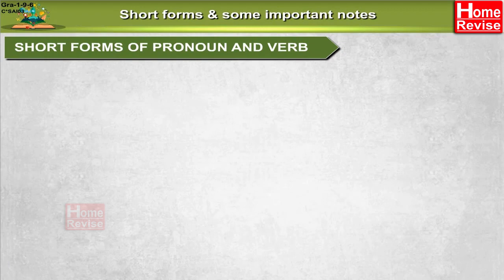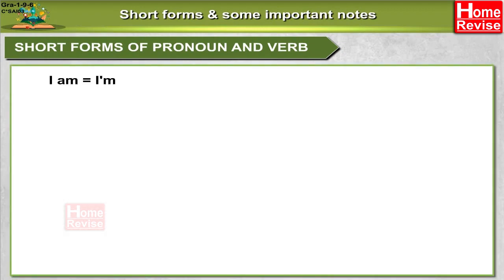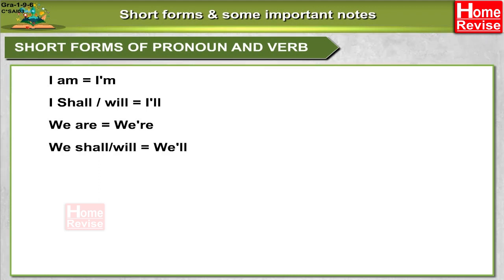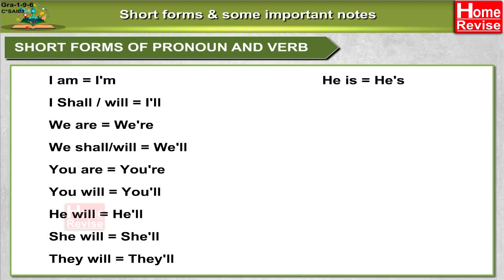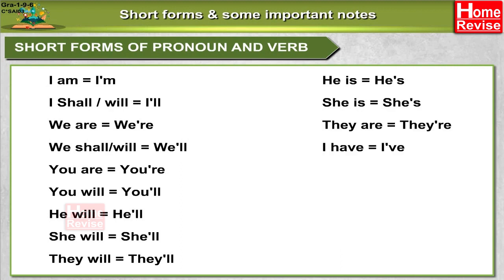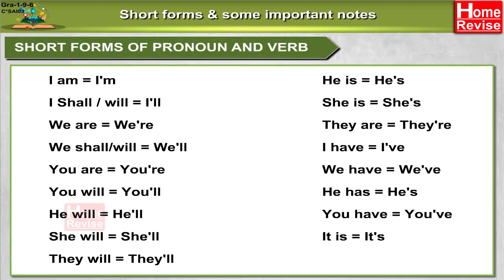Short forms of pronoun and verb. I am, I'm; I shall or I will, I'll; we are, we're; we shall or we will, we'll; you are, you're; you will, you'll; he will, he'll; she will, she'll; they will, they'll; he is, he's; she is, she's; they are, they're; I have, I've; we have, we've; he has, he's; you have, you've; it is, it's; that is, that's.